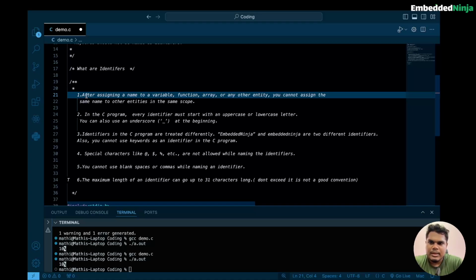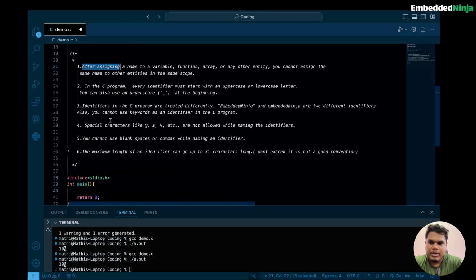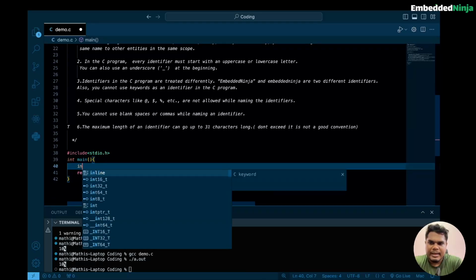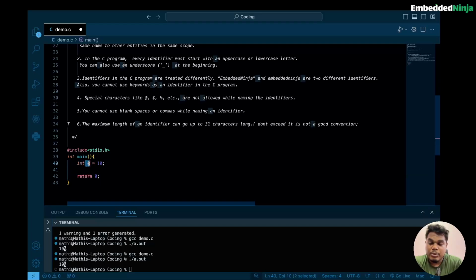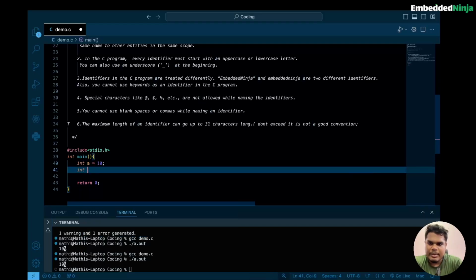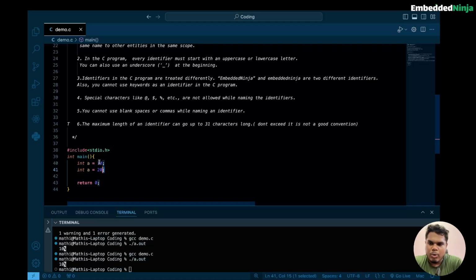The first rule says that after assigning a name to a variable, function, array or any other entity, you cannot assign the same name to other entities in the same scope. For example, if we initialize a variable a equal to 10, we should not use the same name to store another value. If I write a equal to 20, it is not allowed, because technically we are overriding the value 10 with 20.